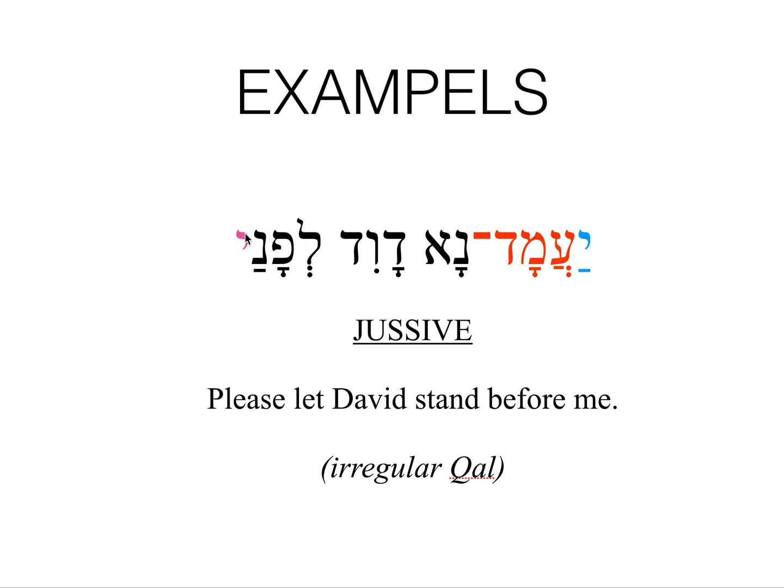Lefanai, before, and yod at the end is a first common singular suffix, so before me. So please may David stand before me. Again, this is kal and it is irregular, and you don't need to know at this point why or how to recognize it.